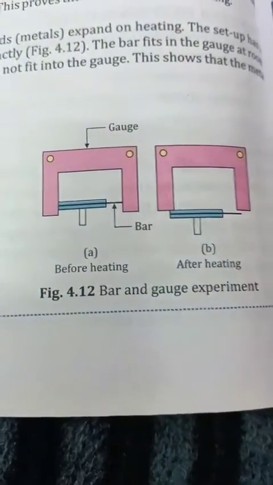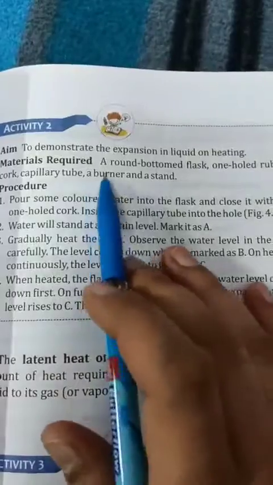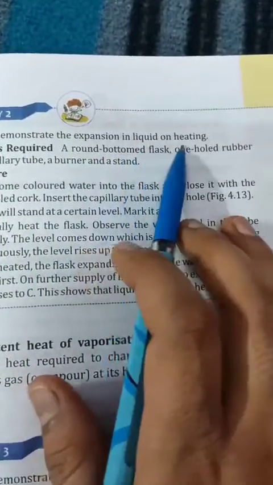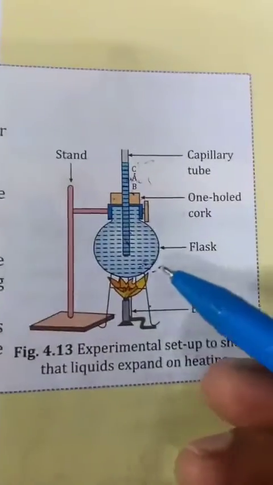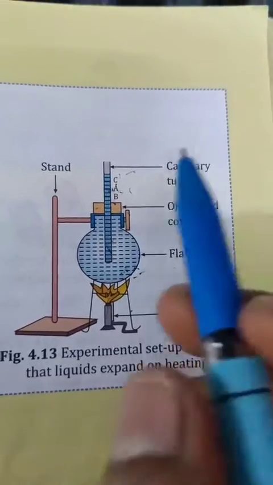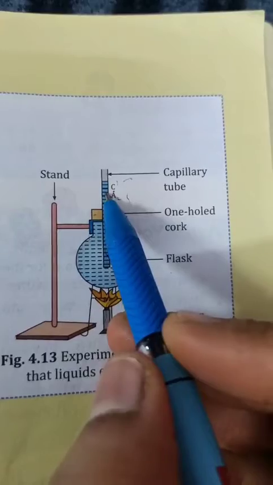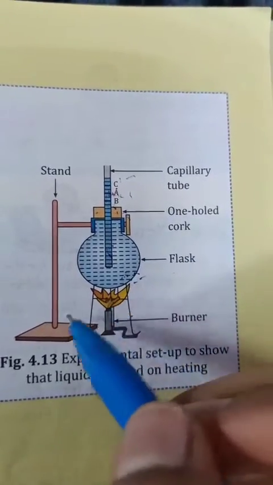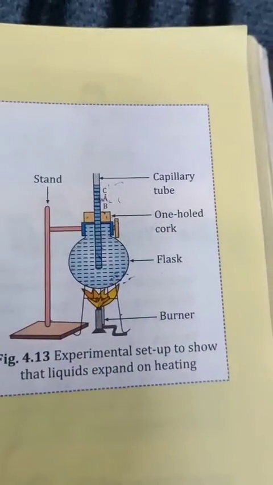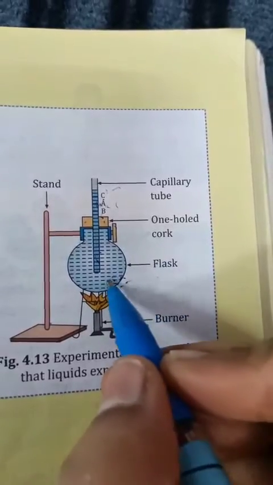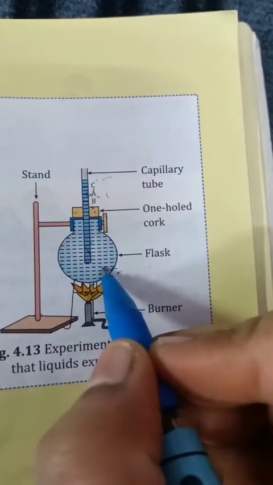Next activity is to demonstrate the expansion in liquid on heating. We take one round bottom flask, one holed rubber cork, one capillary tube, a burner and a stand. We fill this round bottom flask with colored water.